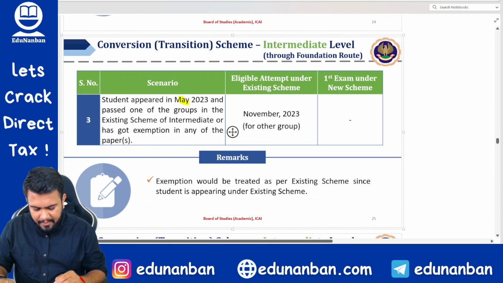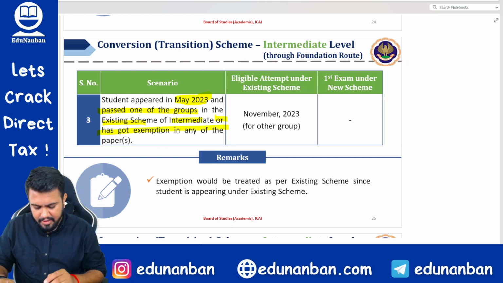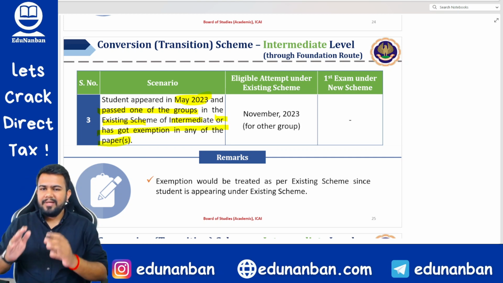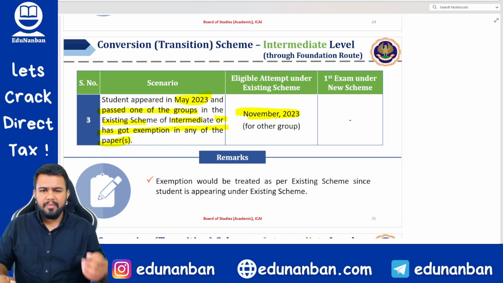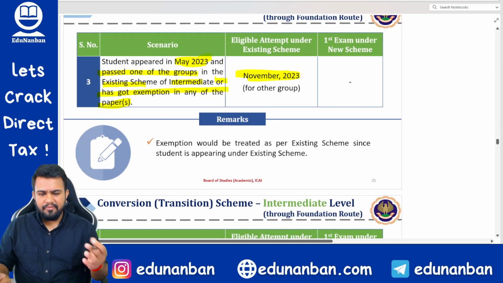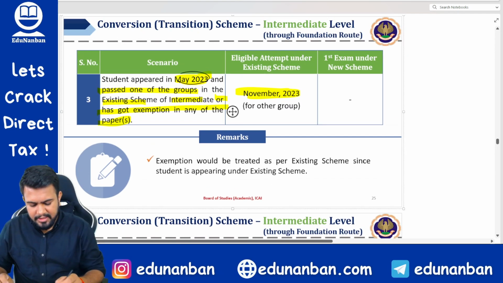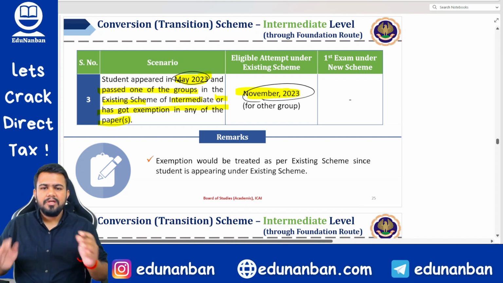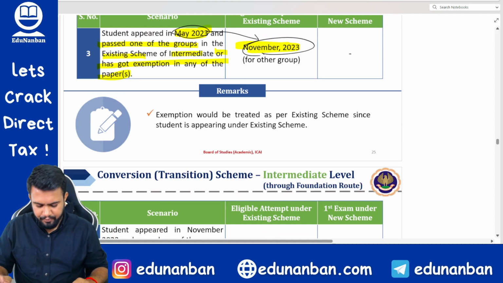Then, students who appeared in May 23 exams, passed one of the groups in the existing scheme of intermediate, or have got exemption in any of the papers. So if in the May 23 exam you pass one group, then the second group obviously you can write in November 2023, and if you pass in November 23 then you need not write in May 24, obviously; then you can register for final. Okay. And the May 23 exam is also old scheme, and November 23 is also old scheme. So all the exemptions etc. will get carried forward as usual.